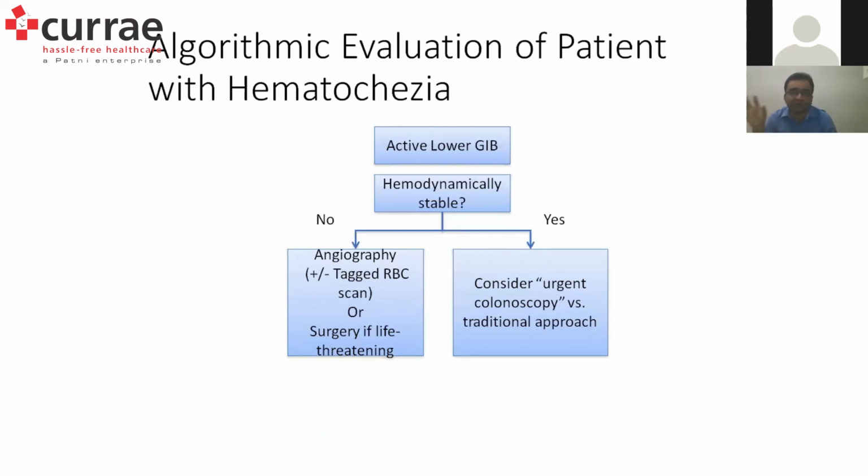Colonoscopy, sometimes endoscopically the cause is not found out. A good surgical backup and probably a radiographic approach, treating the cause or finding out the cause of the GI bleeding. But I would always like to have a surgical backup ready. And if I cannot do it endoscopically, obviously there are so many other causes of lower GI bleeding, which we'll be covering in the next slide and next chapter by Dr. Vani sir. And I think he'll be throwing some light on it.